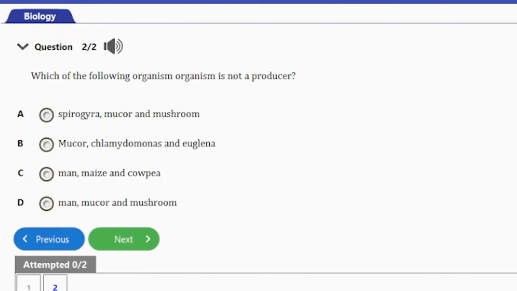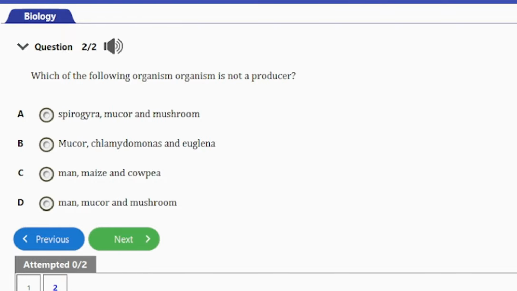Question number 2 here, it says, which of the following organisms is not a producer? We have A. Spirogyra, mucor, mushroom, B. Mucor, chlamydomonas and euglena, C. Man, maize and cowpea, D. Man, mucor and mushroom. So guys, looking at the options here, the option where we don't have a producer is option D, and that's man, mucor and mushroom.